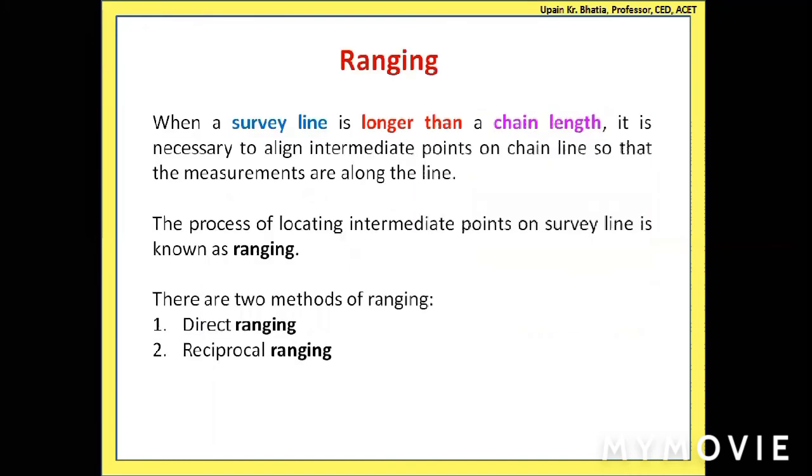Now, coming to the next topic, that is ranging. I told you that we'll be discussing measuring the offsets, how to measure them, and then ranging. If your survey line is longer than the chain length, it is necessary to align the intermediate points on the chain line so that the measurements are along the line. Okay, I explained it in the very beginning.